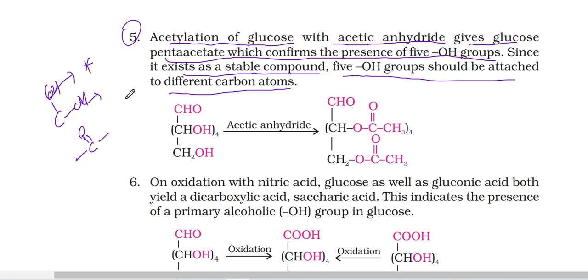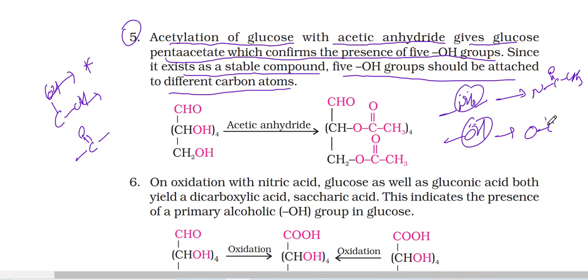Whenever NH2 and OH groups are there, acylation takes place on these groups because a lone pair is there. So N-C double bond O-CH3, O-C double bond O-CH3, like this: acylation takes place on nitrogen and oxygen. Here 5 times acylation took place, that means 5 OH groups are there.